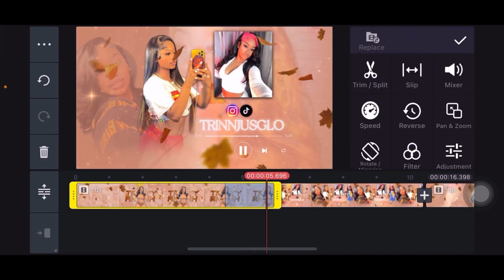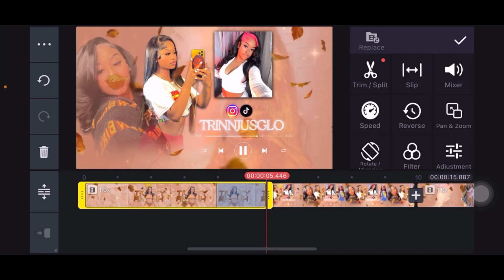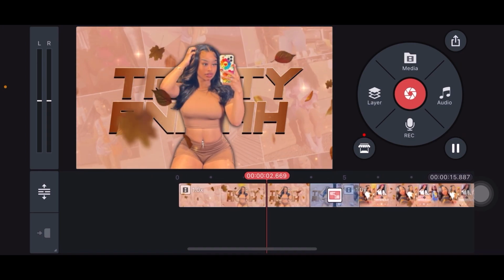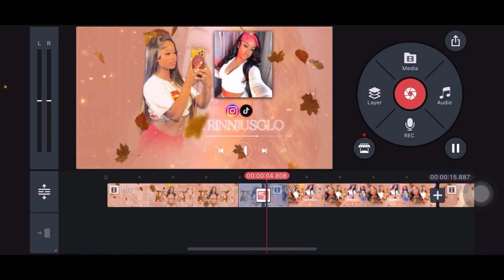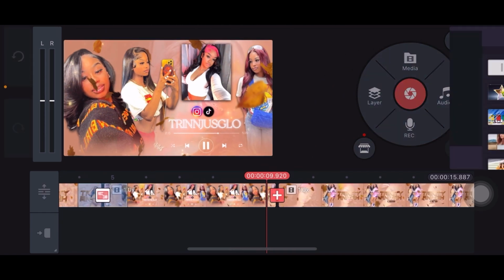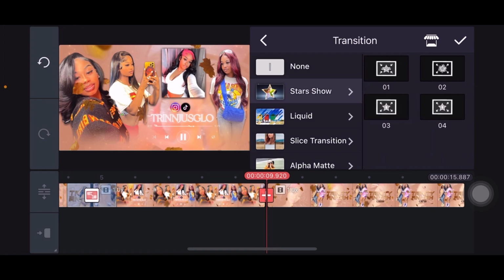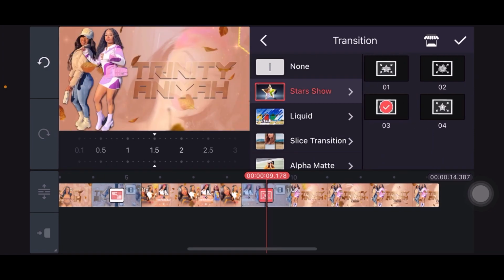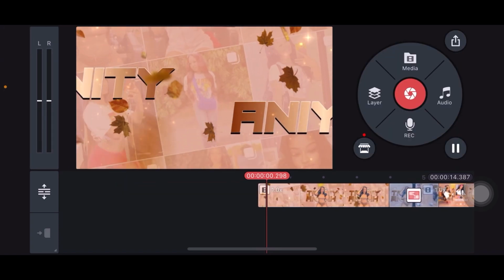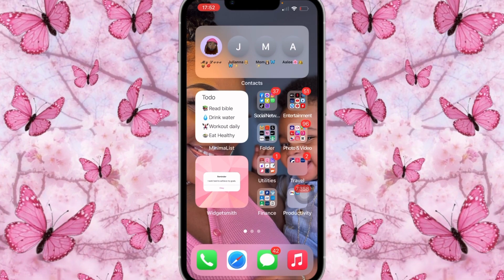And if you don't want the front part to be so long, you guys could crop it in. So it's going to come in like this. Great. Once that is done, you're going to add the second one, which is Stars Show. And let's see which one I used. Okay, I used number 1. So it should look something like this. Great. Number 1.